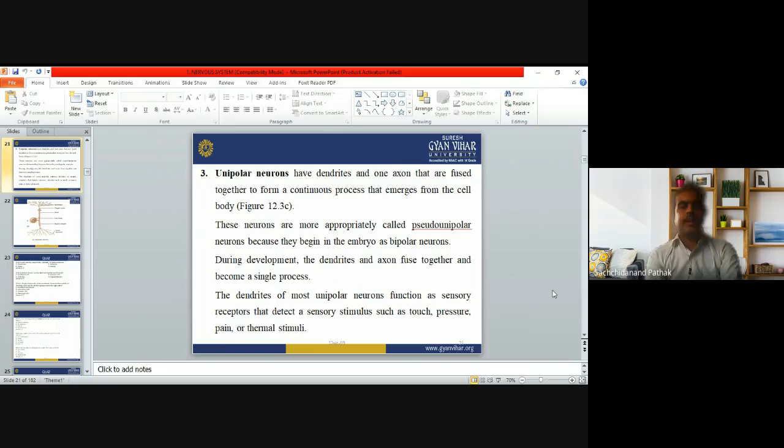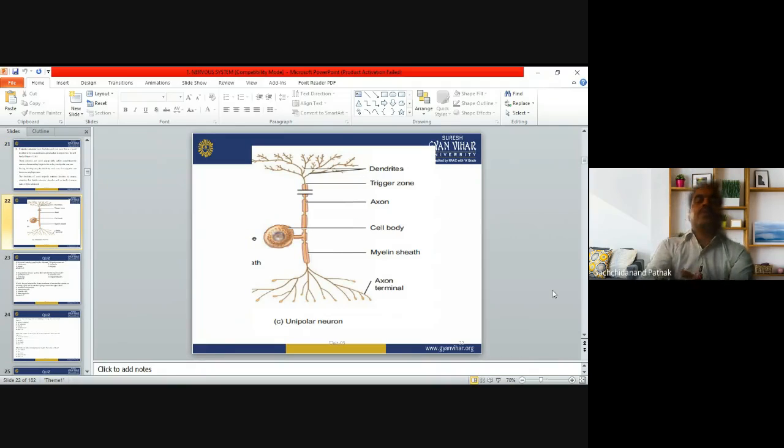Unipolar neurons have the dendrites and axon fused together and emerging from the cell body. See the structure, then you are able to understand. Unipolar neurons: the cell body is there, and from the cell body the axon is there, and just above the axon there are dendrites. So both are fused together and emerge from the cell body.